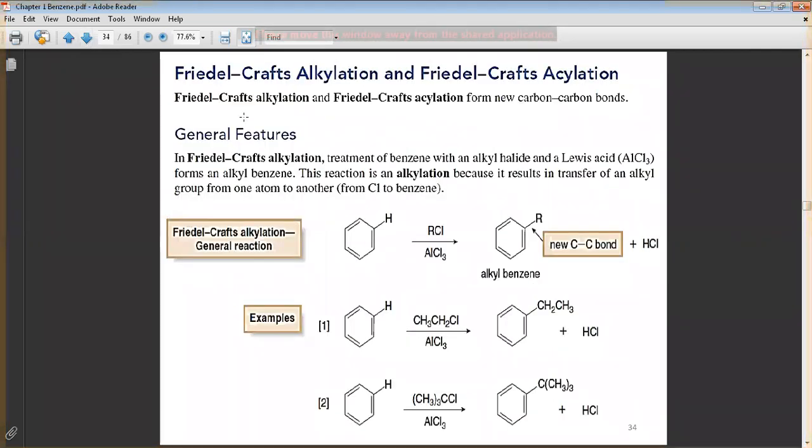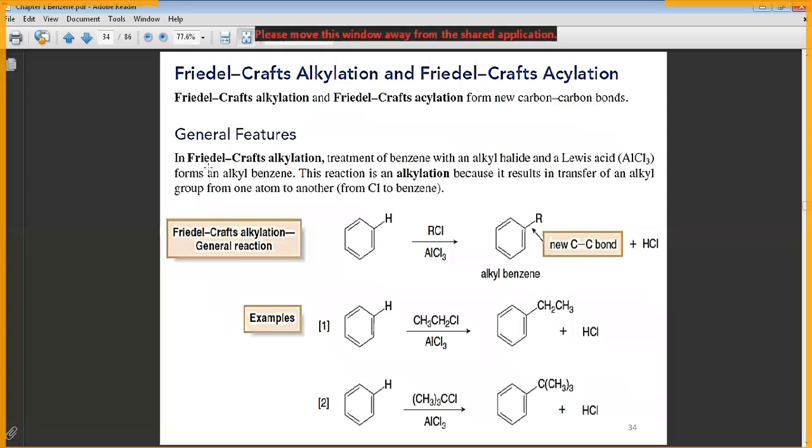Now, Friedel-Crafts alkylation and Friedel-Crafts acylation. Look, in the Friedel-Crafts alkylation, we treat the benzene with an alkyl halide and a Lewis acid. If you use Cl, that means AlCl3.